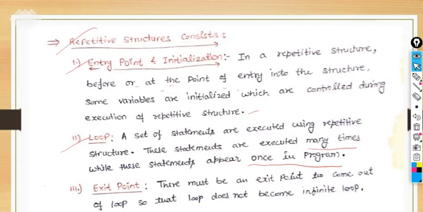If you want to execute a statement 10 times, no need to write it 10 times. You write the statement only once and use the looping structure to execute that single statement 10 times. That is the advantage of using looping.